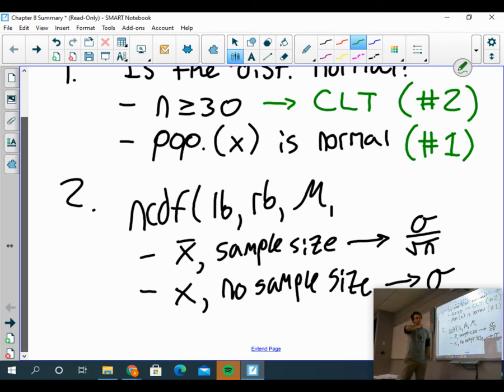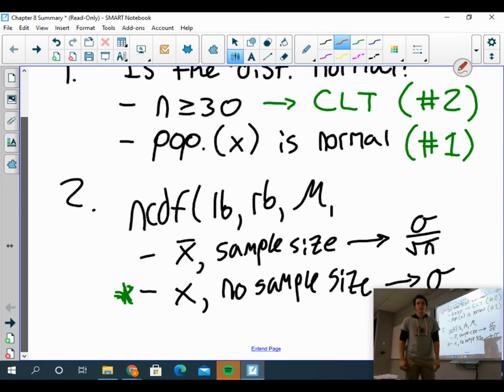What about the standard deviation, though? Well, the standard deviation depends on the question they're asking. If the question is being asked about the population, they're taking a single trout out of the pond, a single car out of the tunnel, then we will use our X distribution, and we're just going to use sigma.